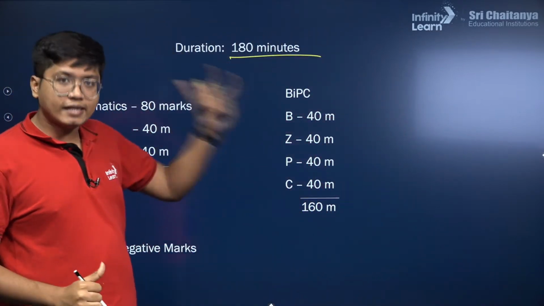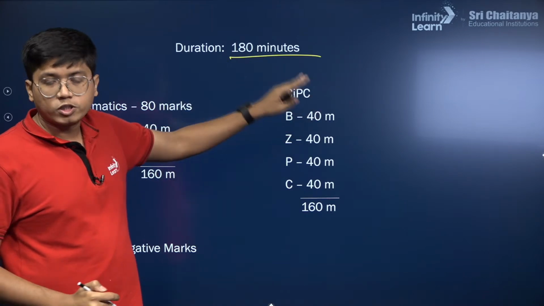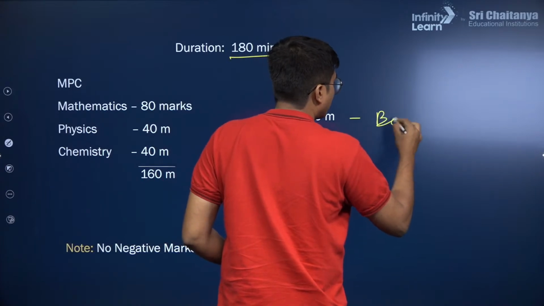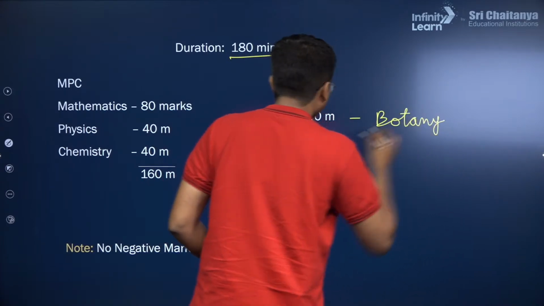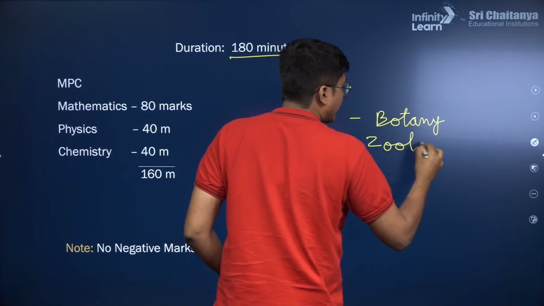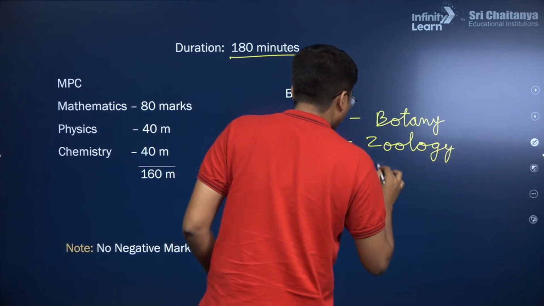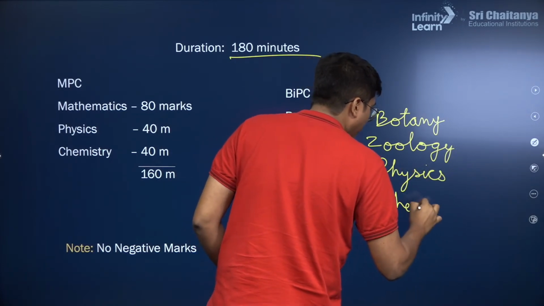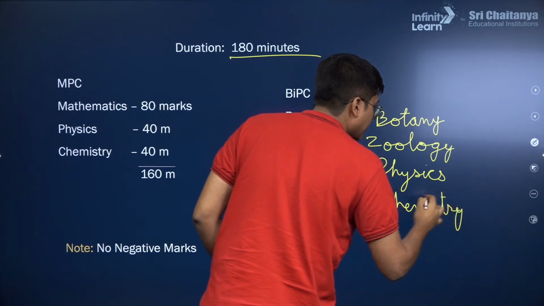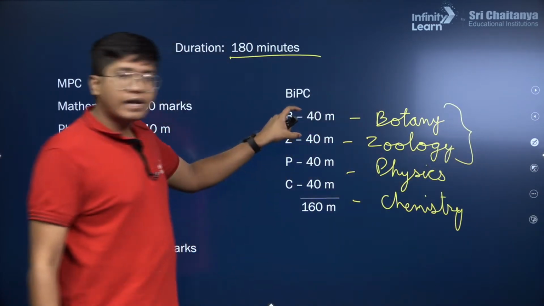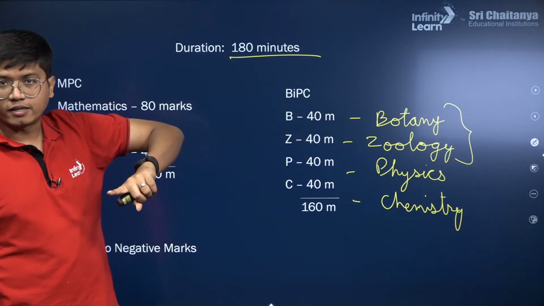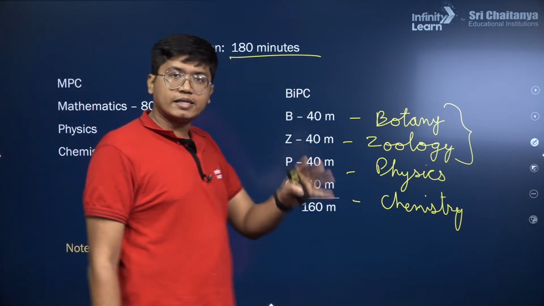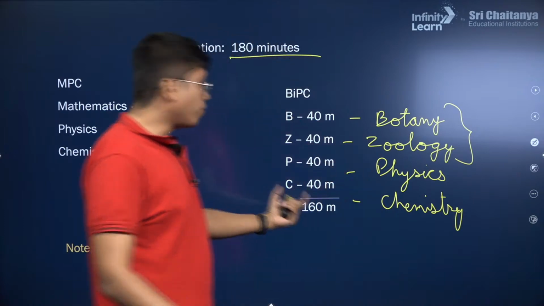It's the same pattern as NEET when you are dealing with BIPC, which is biology, physics and chemistry. In that, this B stands for botany. All of the botany, zoology, physics and chemistry have the same weightage. But just like NEET, biology completely is these two parts. Biology again has 80 marks. Okay, same as NEET. In NEET, these are just 45 instead of 40, but the distribution of marks is the same in all of them. Okay, again, it's of 160 marks.